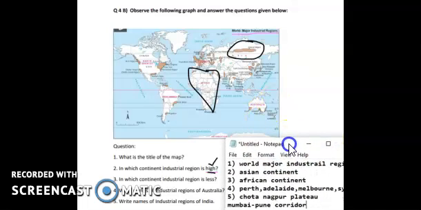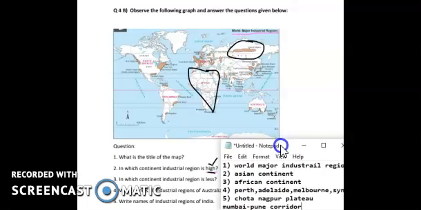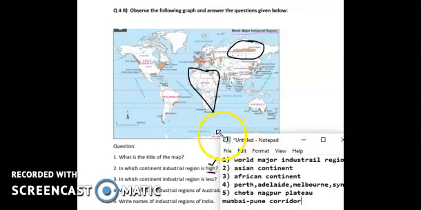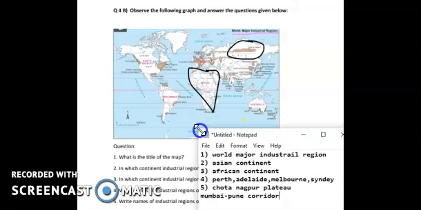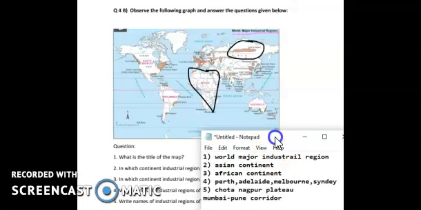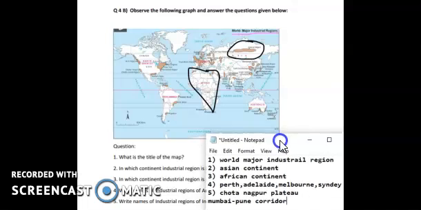So this is all about the maps I have covered. It is all in the two videos. The first part I have already uploaded. This is the second part. So in the two parts I have covered the maximum of your graph related map questions. So this is all about the question number 4B section which will be coming in your board examination, and this is how the paper pattern is.